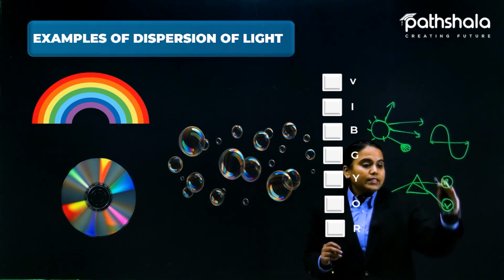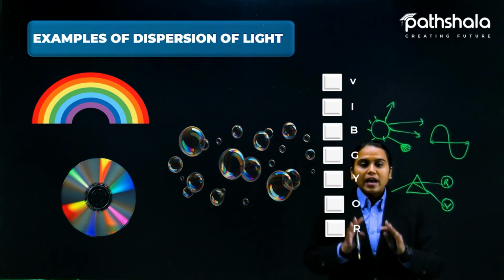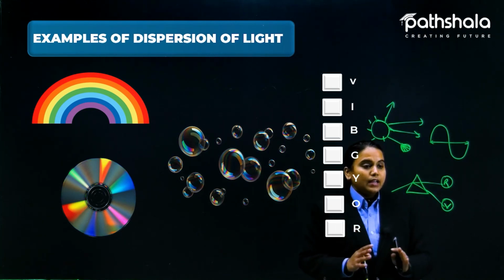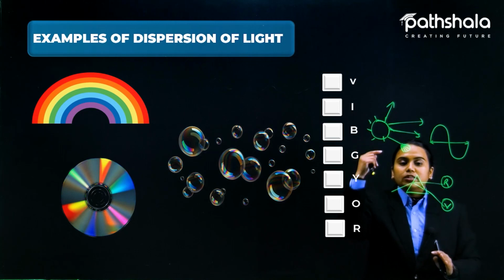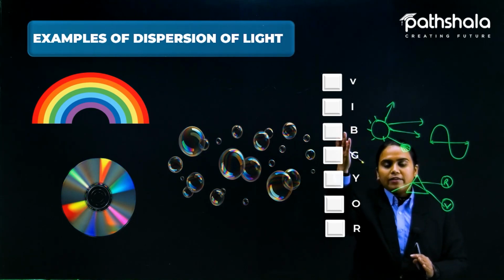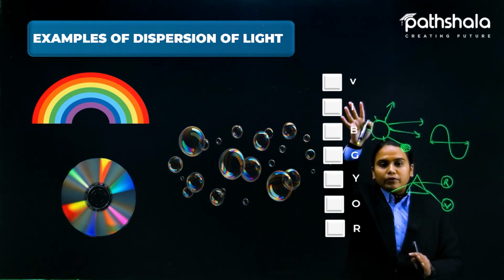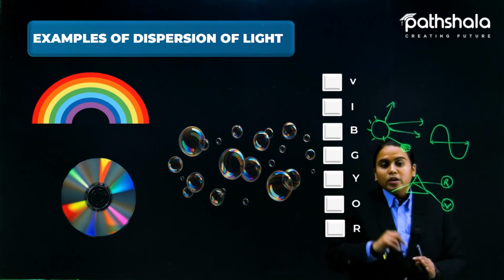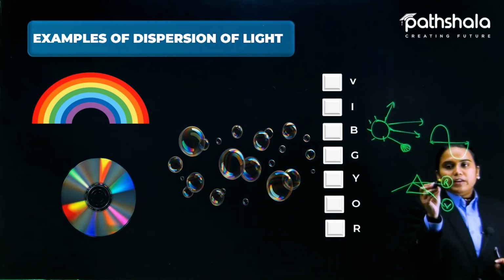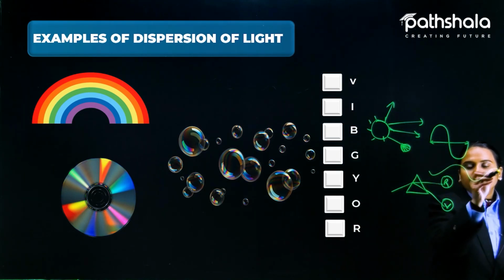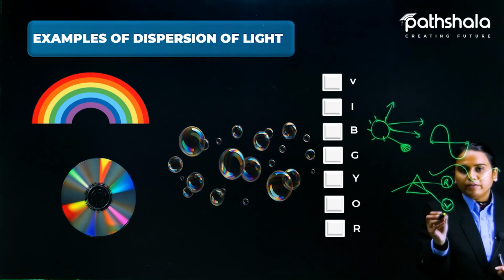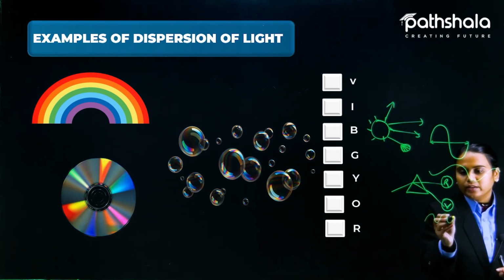So all these 7 colors also have wavelengths. Violet has its own wavelength, indigo has its own wavelength. Now the red color has the longest wavelength and the violet color has the shortest wavelength.